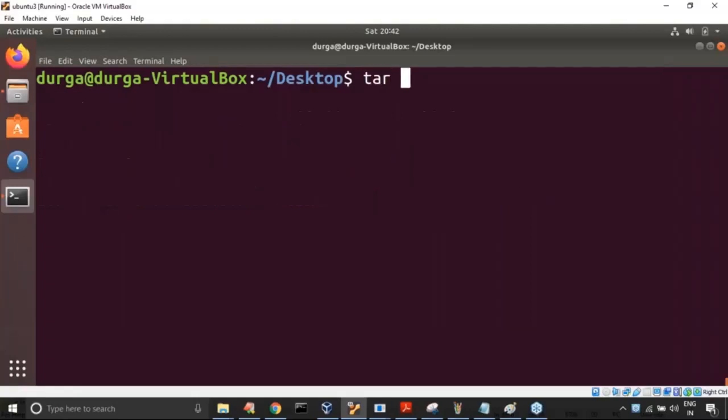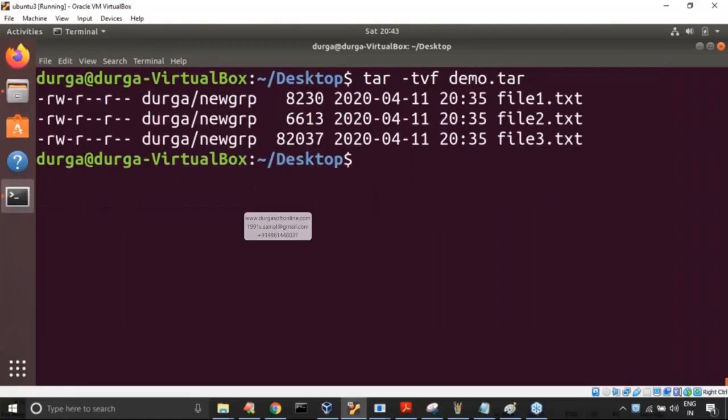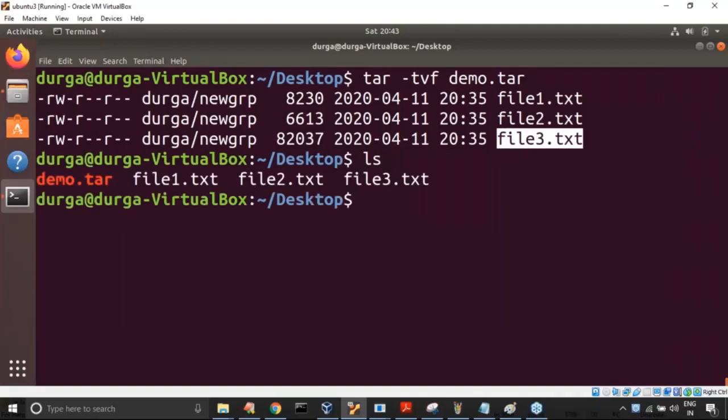Sir, tar -tvf demo.tar I'm taking. Now observe a bit carefully, sir. Inside demo.tar, these three files are there. Any doubt about this? Inside the demo.tar, these files are there. We didn't extract. Remember, a bit carefully. So inside demo.tar, which files are there? If you want to know, then we require to use this option. Clear for you people, right?